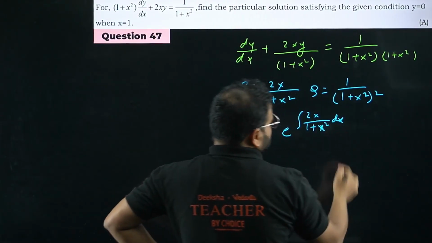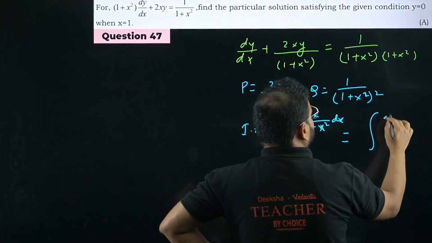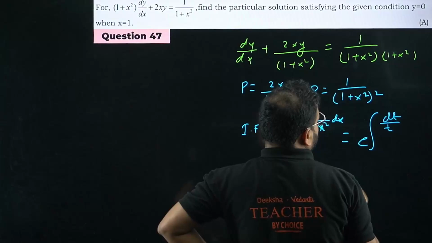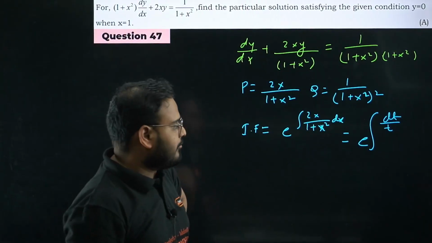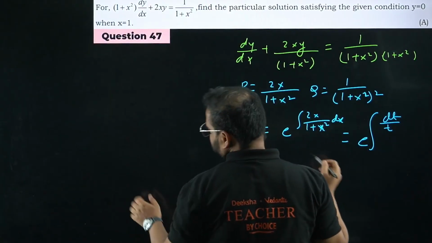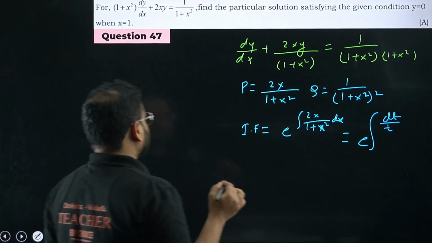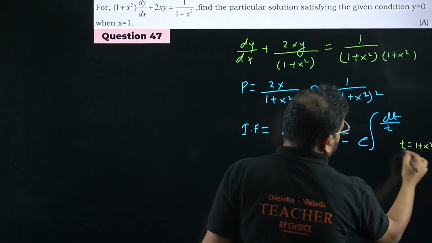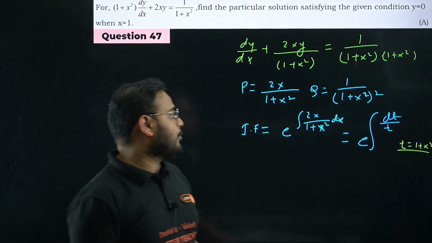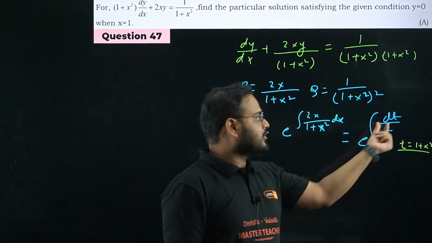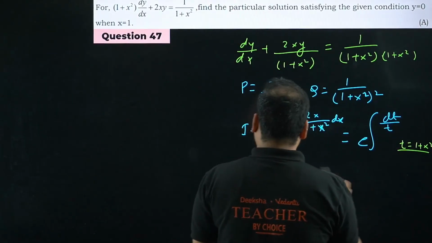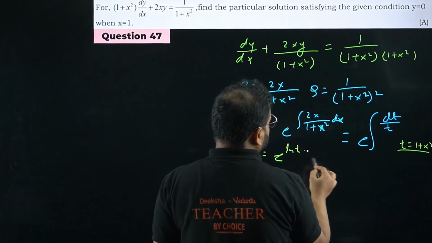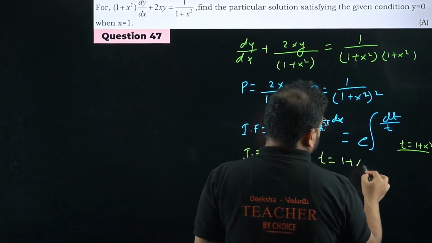After substitution, this is very simple. You have done this so many times. It will become dt by t, e power integral of dt by t. Correct? When you take t equals to 1 plus x square, what will happen to dt? 2x dx will become dt. So dt by t. Your IF will turn out to be e power ln t, so simply t, so simply 1 plus x square.